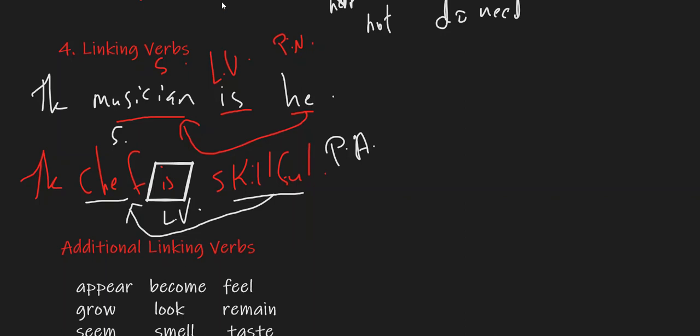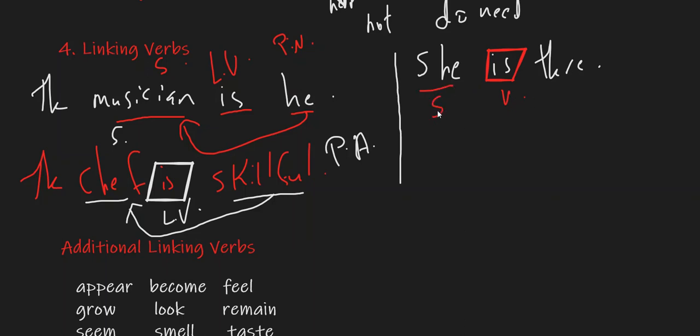But it's not always the case. Sometimes you might have a verb to be like is, are, was, were, or am, but they function as something else and are not linking verbs. Example: she is there. Now, although it might look like a linking verb, "is" is the verb and "she" is the subject.